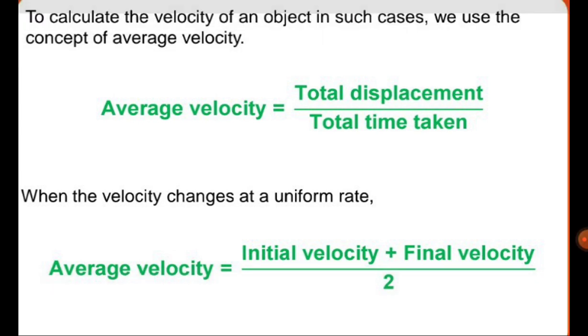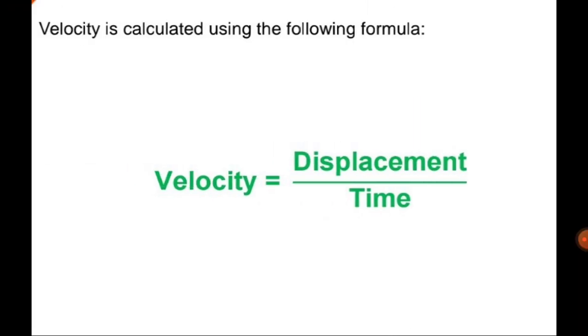So total distance covered divided by total time taken is known as average speed. In the case of average velocity, the initial velocity plus the final velocity divided by 2 is known as average velocity. So velocity is calculated by displacement upon time.